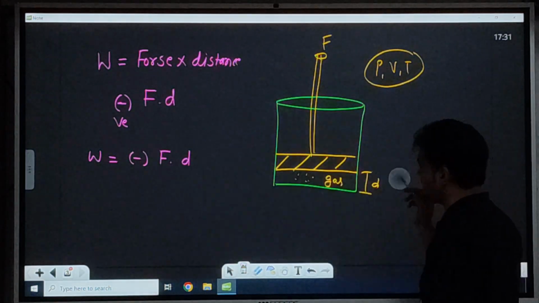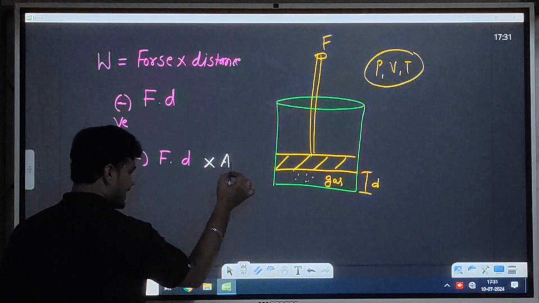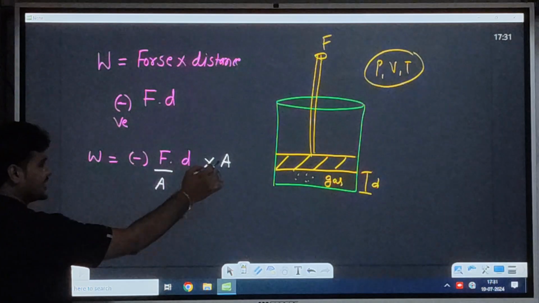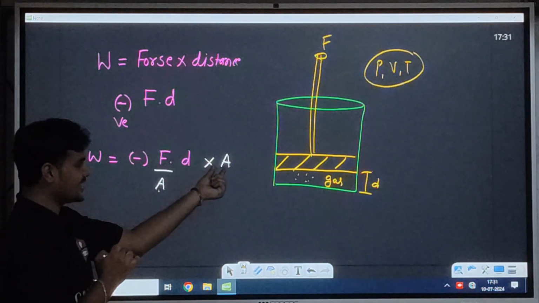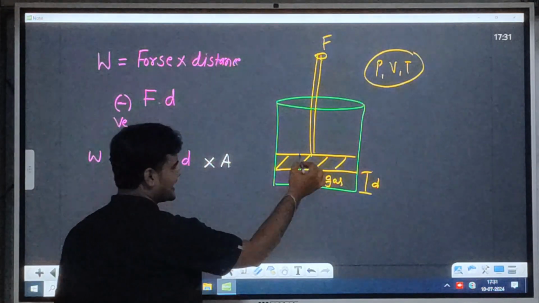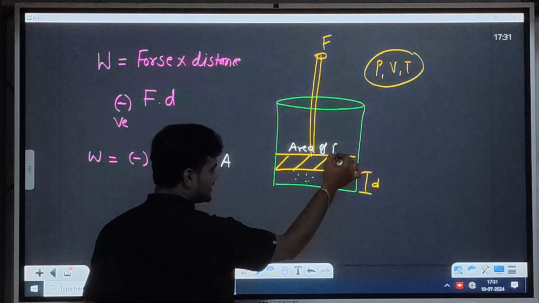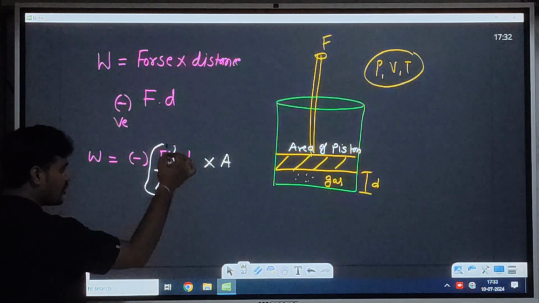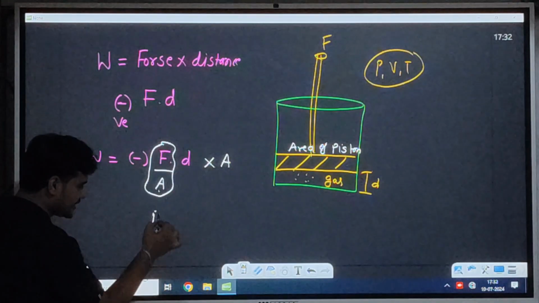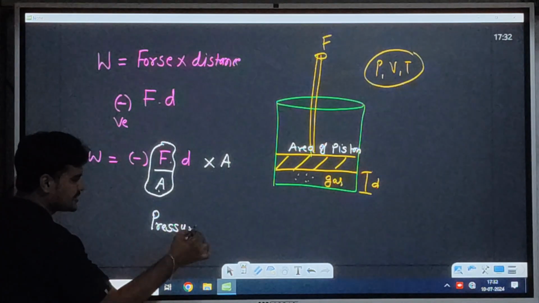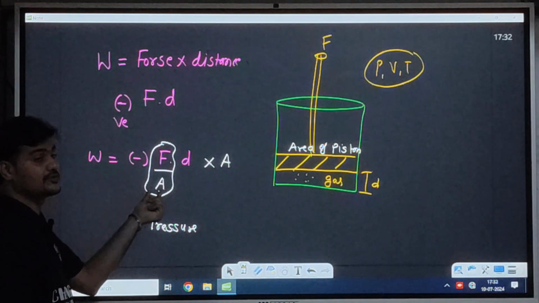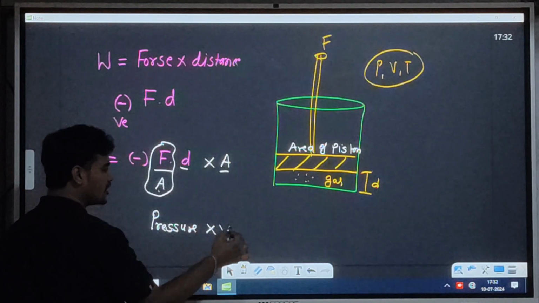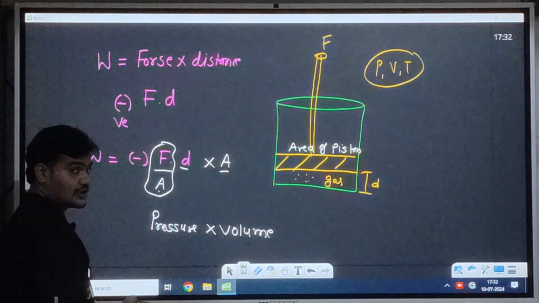Let me do one experiment: I can multiply with A and divide with A. It doesn't change anything, right? So what I did is multiply and divide by A, that is area. What is area? Area of the piston. So what can be written? Force per unit area is called pressure. I hope you are connecting with me. These all are physics formulas: force per unit area is called pressure, and distance into area is called volume. I hope you are able to understand what I want to say.